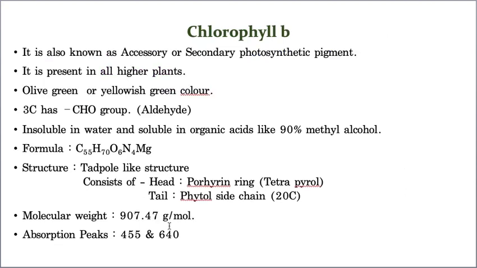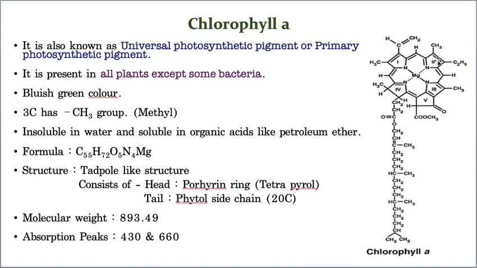Now, the next topic is chlorophyll B, which is also called an accessory or secondary photosynthetic pigment, and it can be seen in all the higher plants. Its color is olive green or yellowish green. And this is a most important point. Here, the third carbon consists of which group? You remember I just told you it consists of a methyl group.